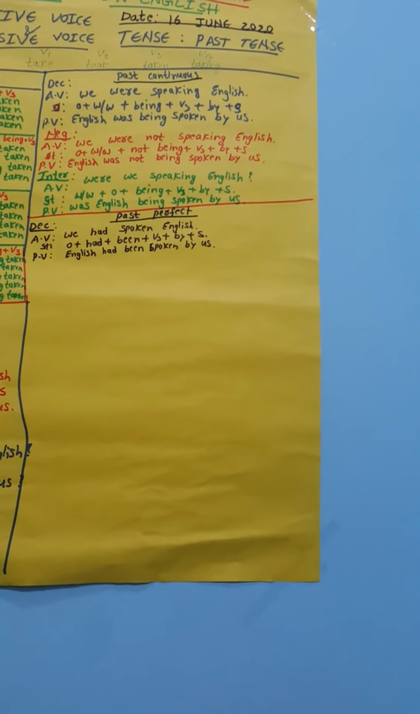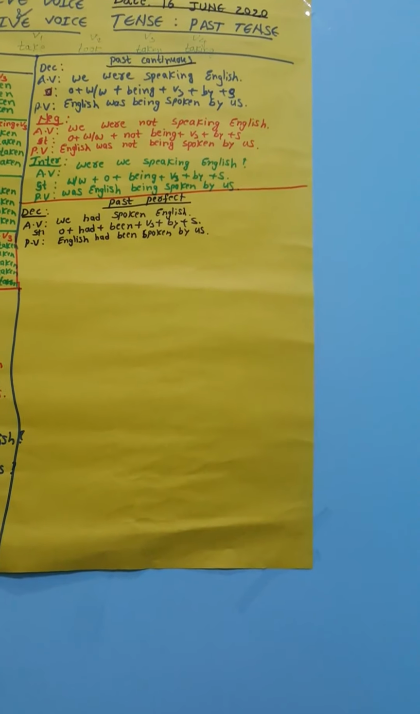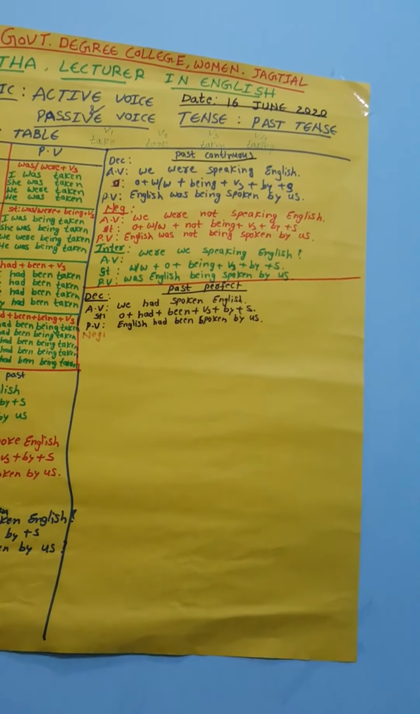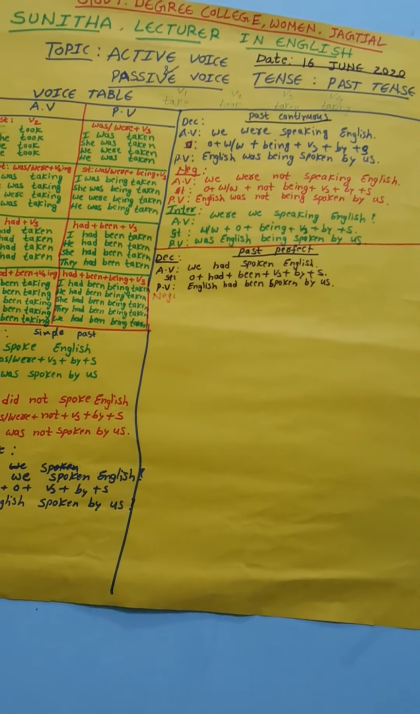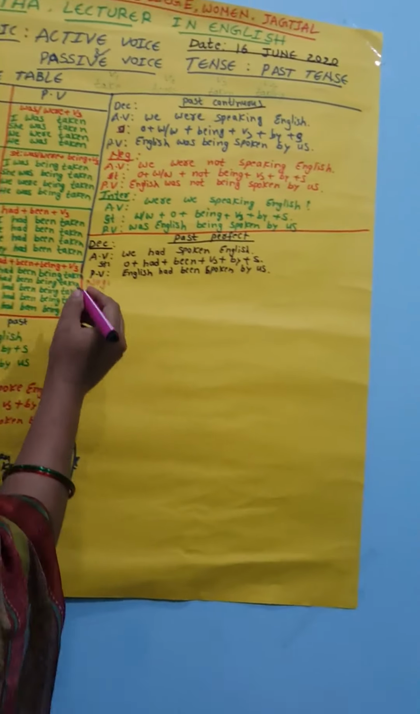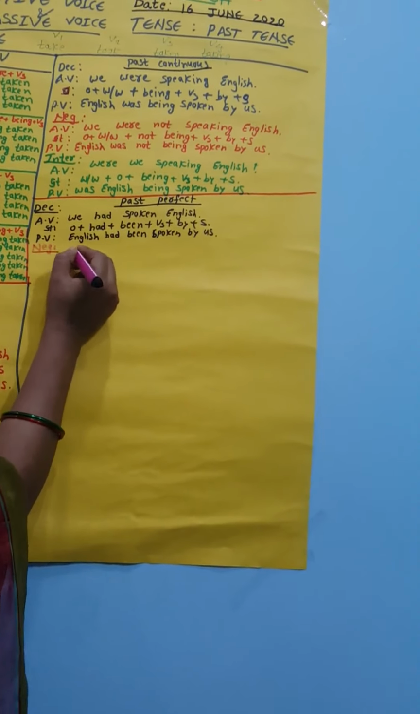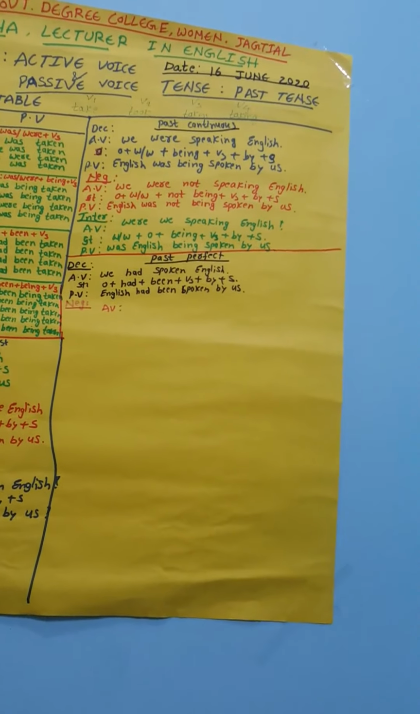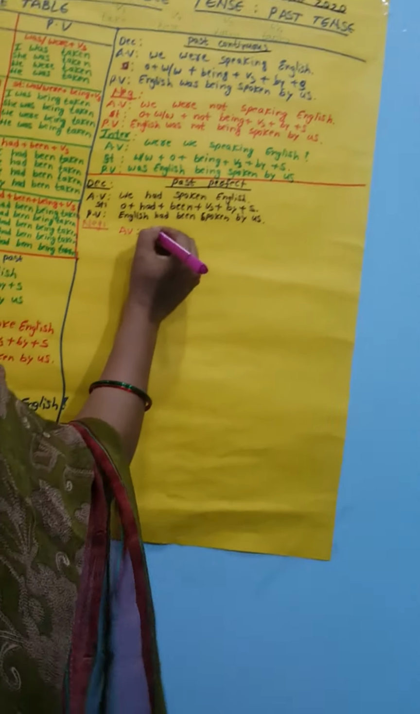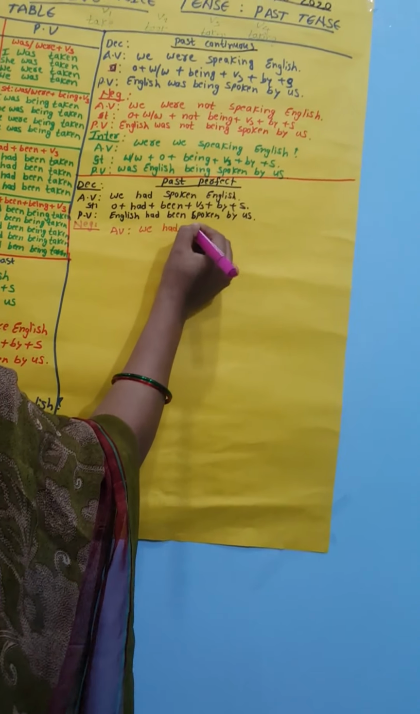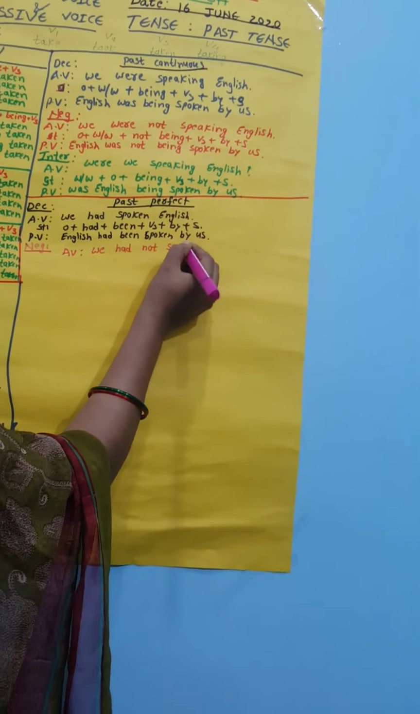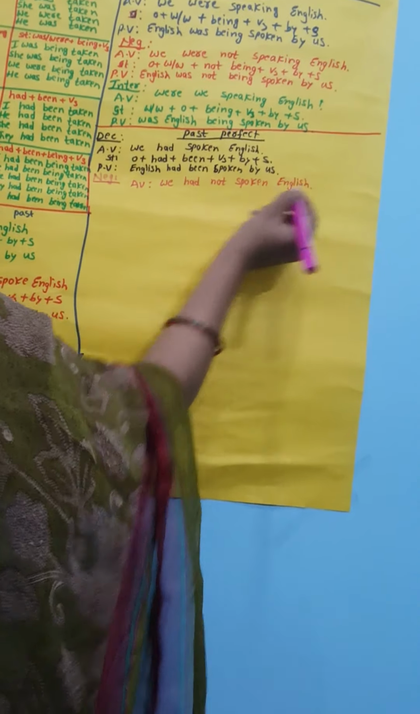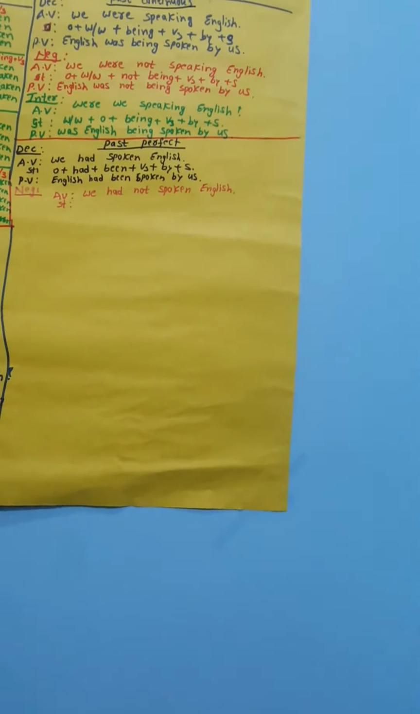Next we can see another example, the negative form. See here the negative sentence, negative active voice. What is the negative active voice in the past perfect here? We had not spoken English.